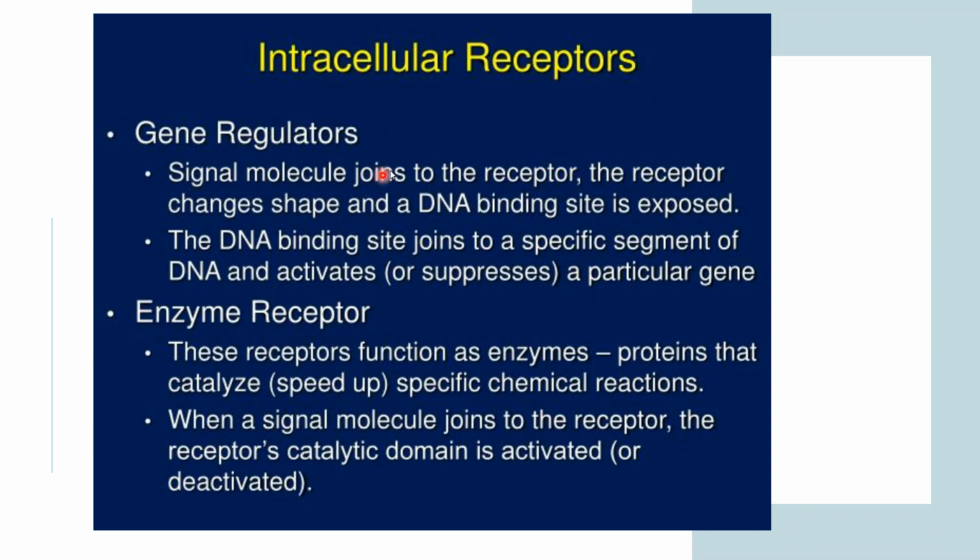This is how they regulate gene expression. Enzyme receptors function as enzyme proteins that can catalyze a specific reaction happening in your body. They join to the receptor and then activate its catalytic activity. So these are the two intracellular receptors present in the cytoplasm of the cell.